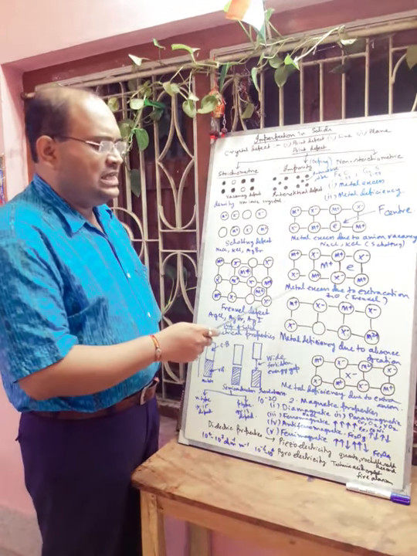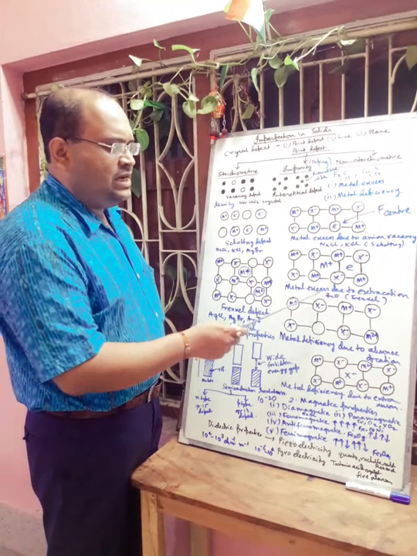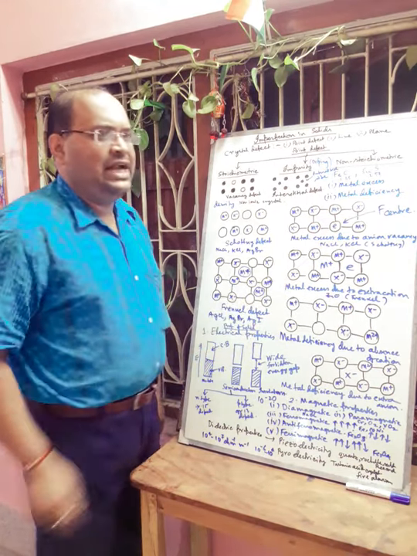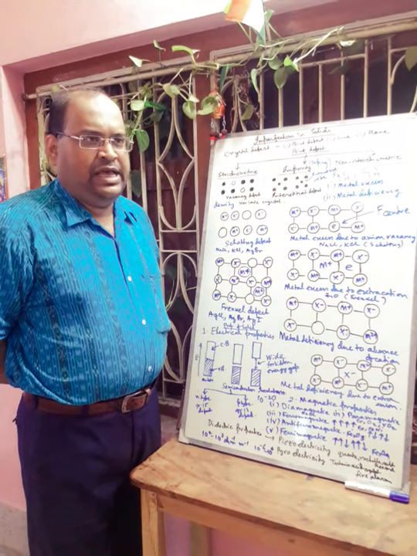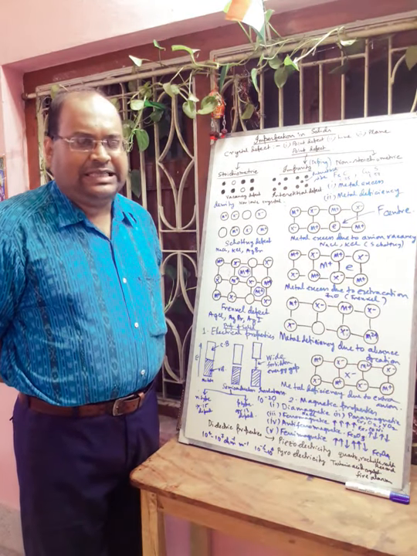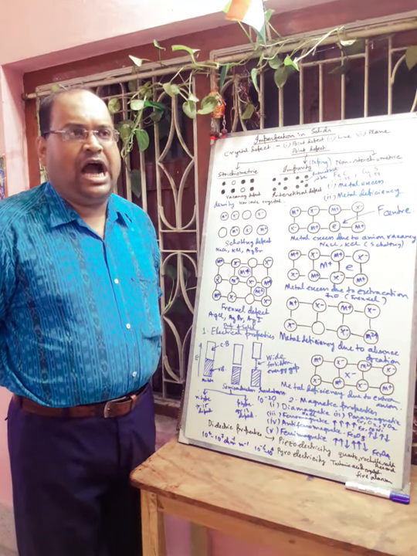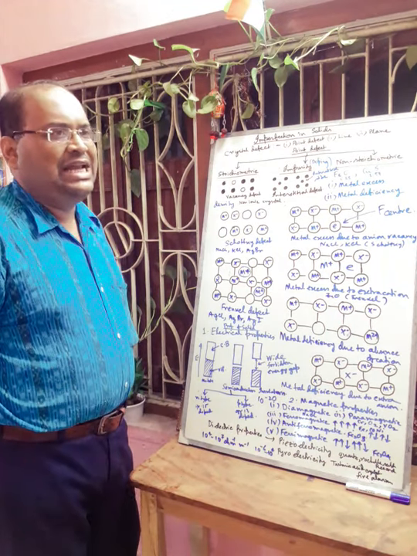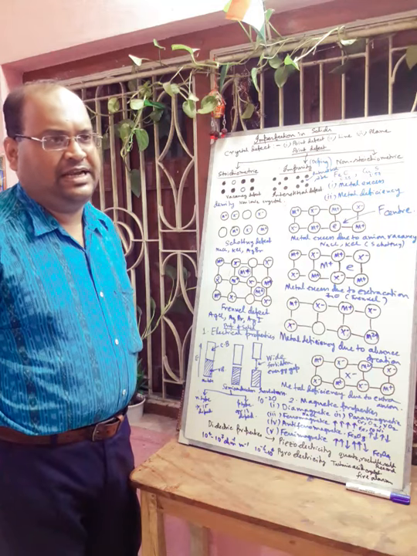Then we will discuss the metal excess due to extra cation. But before that, I want to discuss one thing called F centers. Anion vacancies occupied by an unpaired electron in a crystal with metal excess defect are called F centers.